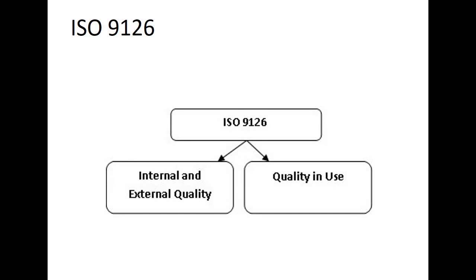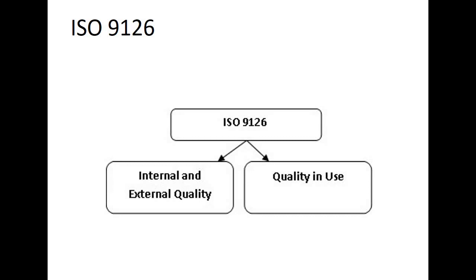In both the cases it's there. So the quality in use aspects are the next part, where one is your internal and external, the other one is your quality in use. In case of quality in use aspects, these things refer to the effectiveness of the products, productivity, and the security offered to the application for the satisfaction of the users.